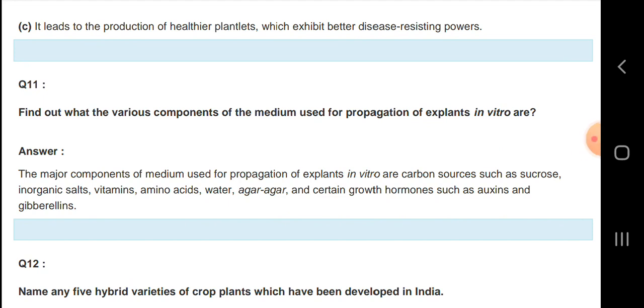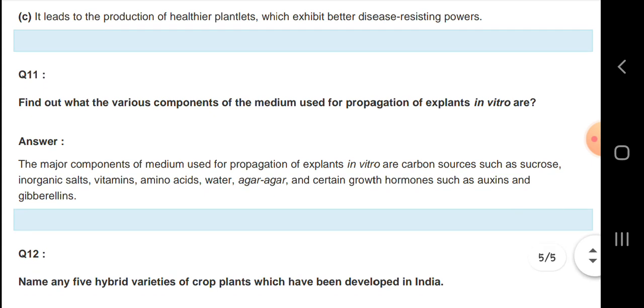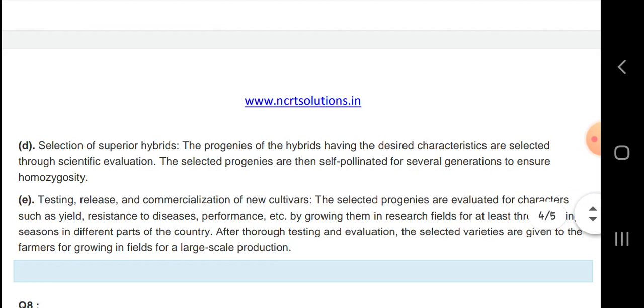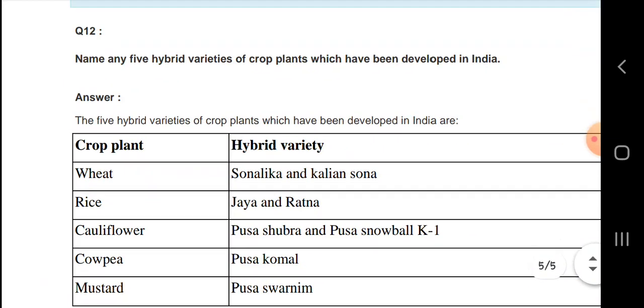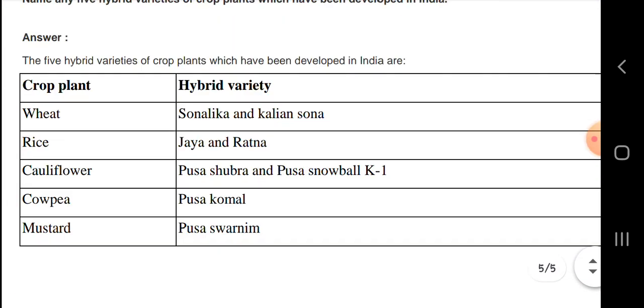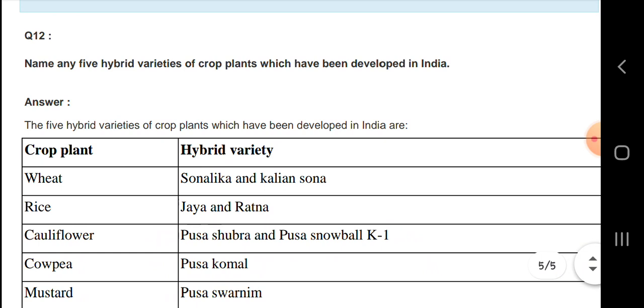Next, let us know about the various components of the medium used for propagation of explants in vitro. The major components of the medium used for propagation of explants in vitro are carbon sources such as sucrose, inorganic salts, vitamins, amino acids, water, and certain growth hormones such as auxin and gibberellin. They are used in the plants.